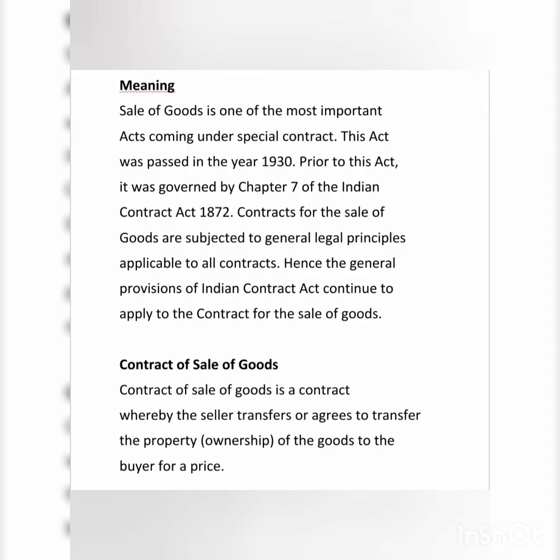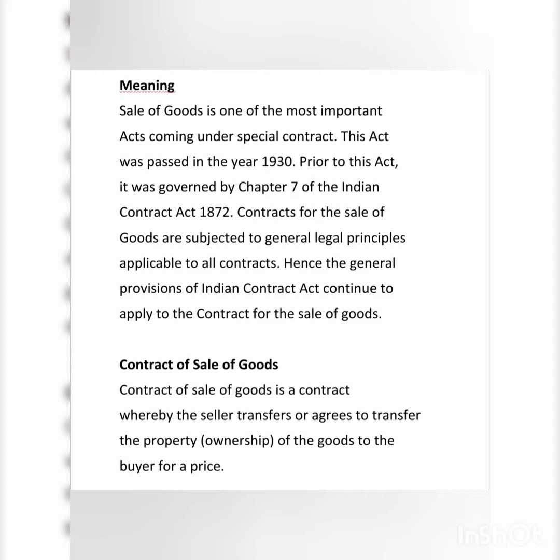Sale of goods is one of the most important acts coming under special contract. This act was passed in the year 1930. So, students, sale of goods is very important because once goods have been manufactured or produced, they have to be sold. So, sale of goods is the most important act.